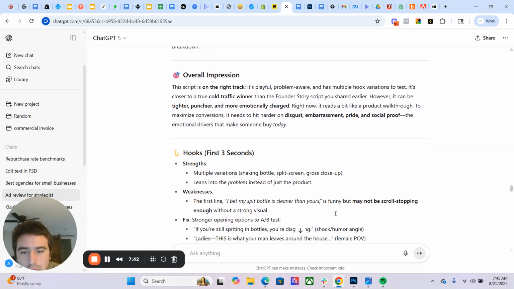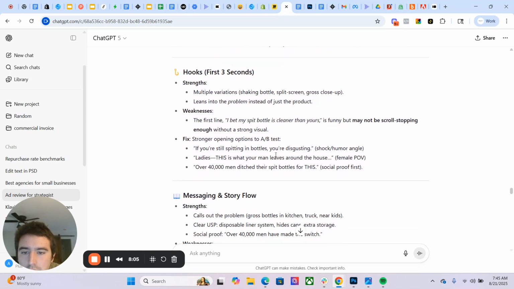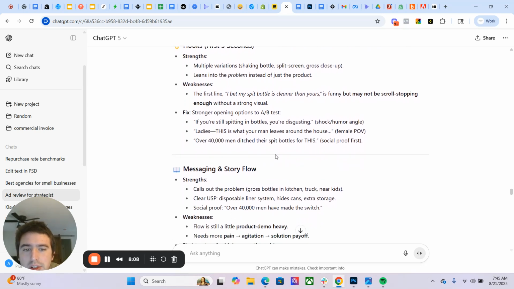So the hook, it says the strengths, we have multiple variations. They're good variations that it likes. It leans into the problem. The weakness: for this one, it says it's a funny opening statement, but it may not be scroll stopping enough unless you have a strong visual. So we need a strong visual to make this hook work. So here are some fixes that it recommends. Now, I don't necessarily know if I like all of these. This first one's pretty good. If you're still spitting in bottles, you're disgusting. That's a pretty strong statement right there, right? Or ladies, this is what your man leaves around the house. That one's pretty good. I don't know about this last one, really.